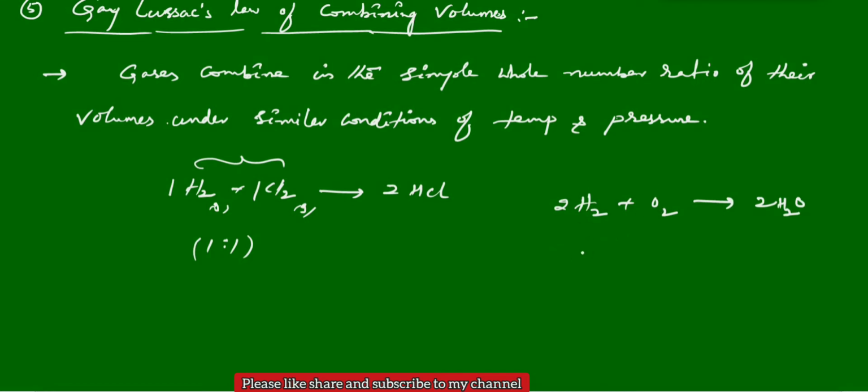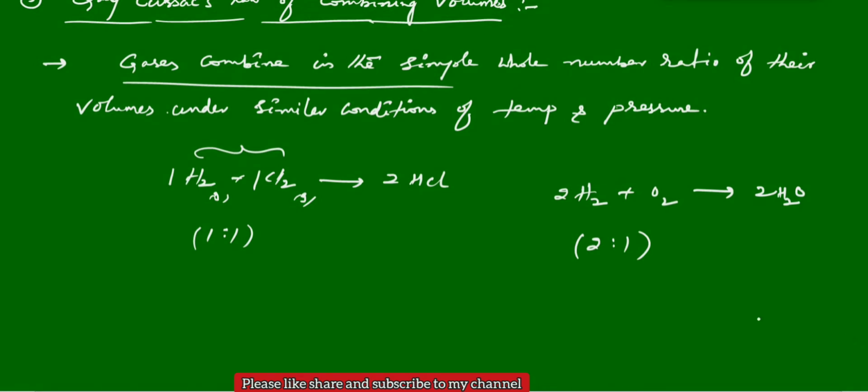Your hydrogen and oxygen, both gases, again they will combine in 2:1 ratio. That is the simple whole number ratio. That is, gases combine in the simple whole number ratio of their volumes, where temperature and pressure should be same. That is the Gay-Lussac law.